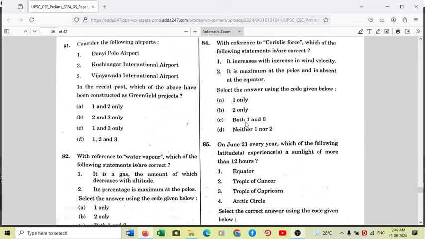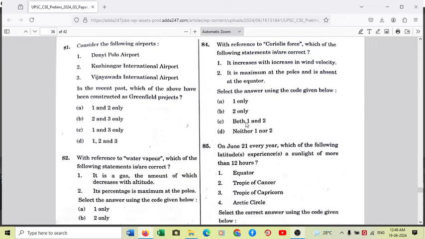Another question on your screen, on your right. With reference to Coriolis force, which of the following statements are correct? Number one, it increases with increase in wind velocity. This is very, very correct, because Coriolis force means deflection of the wind blowing in a certain direction. And whenever the wind velocity is higher, the deflection from the original direction of the wind is also higher, or it increases.